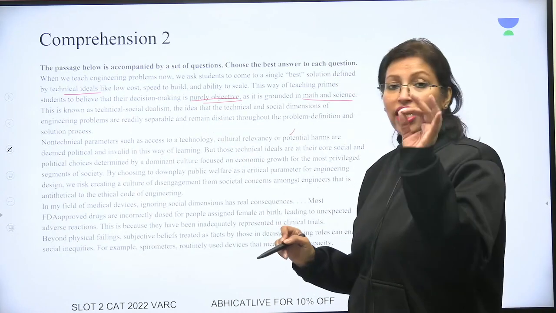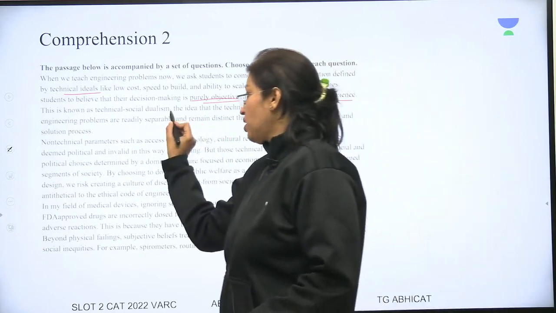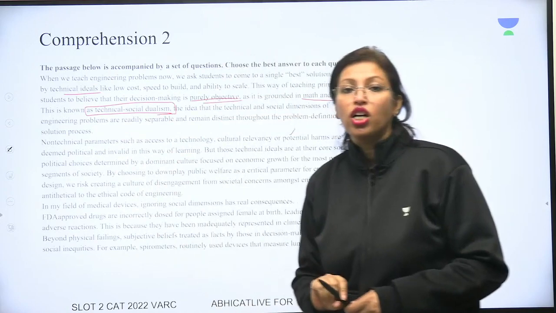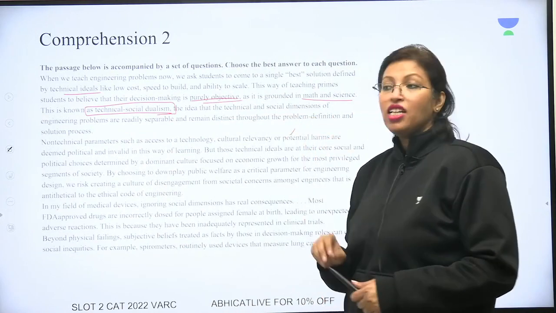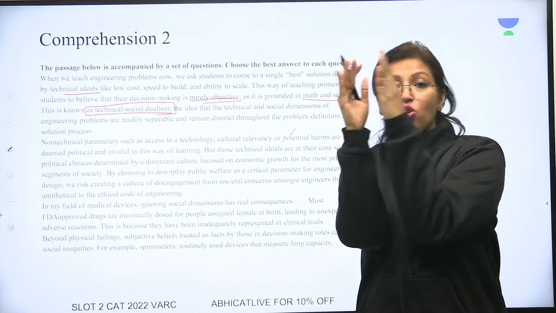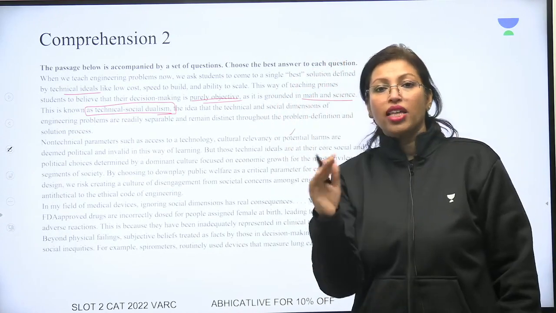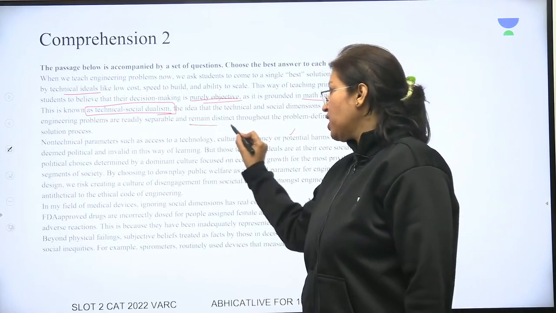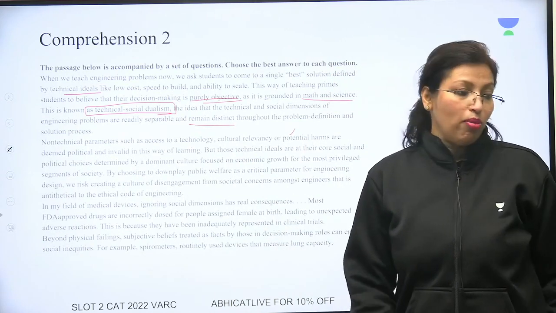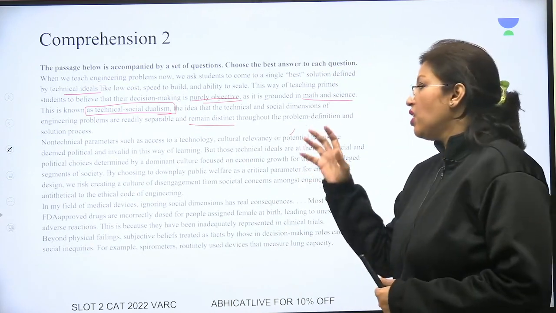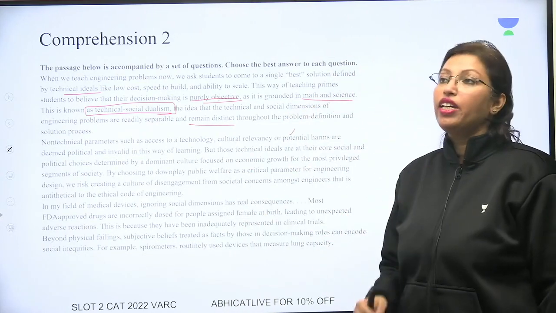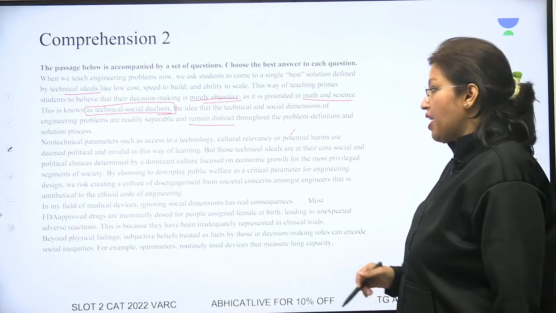This is known as technical social dualism. Very beautiful passage. The idea that the technical and social dimensions of engineering problems are readily separable. That means you can separate the technical issues and the social issues, and they remain distinct throughout the problem definition and solution process. So when you define the problem and when you solve the problem, the idea that the technical part and the social part will remain very different is what people understand.